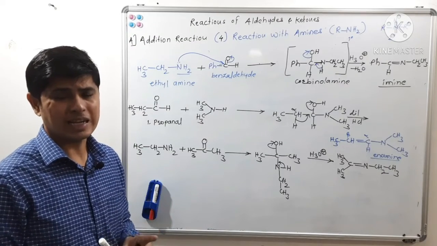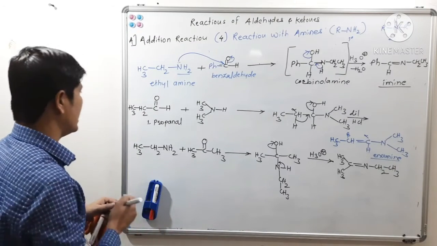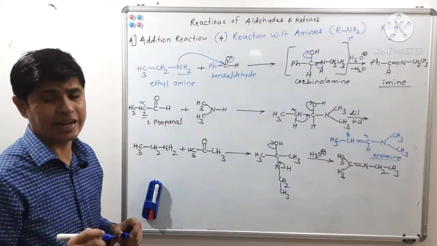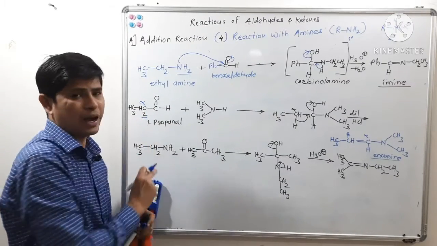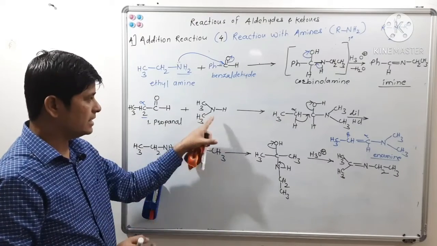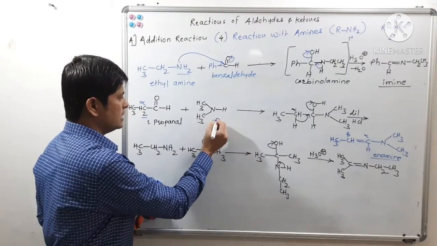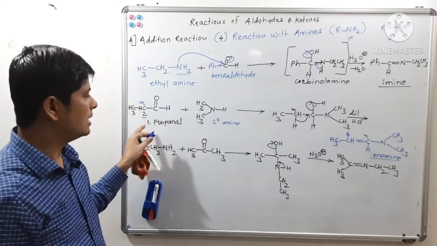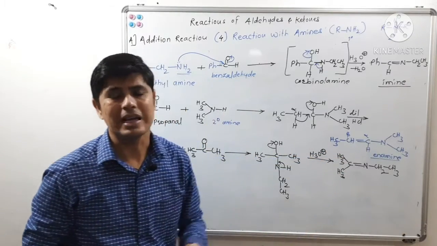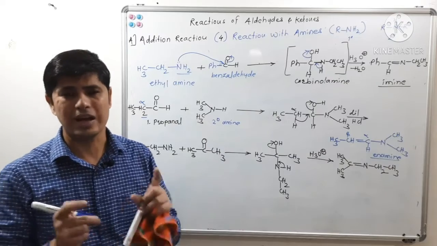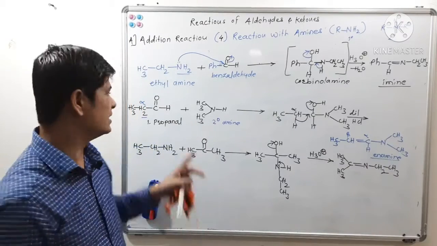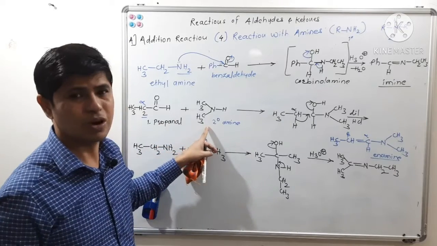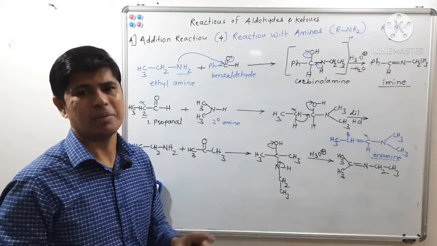And when we react aldehydes and ketones which have alpha hydrogen with a secondary amine, only those aldehydes and ketones can give an enamine as a product.